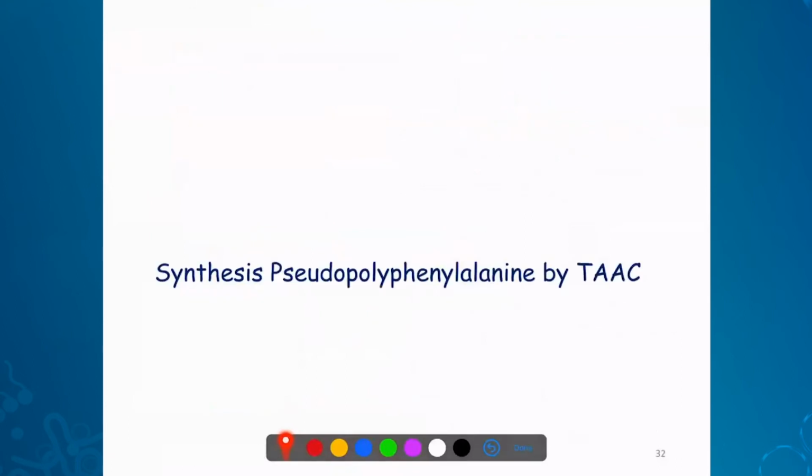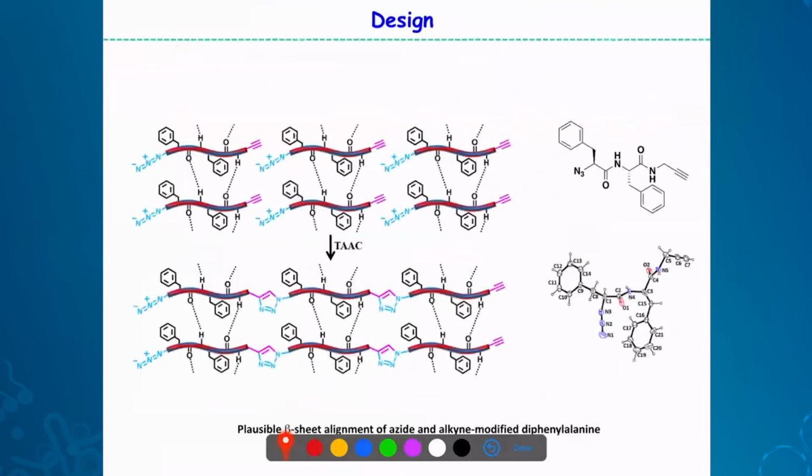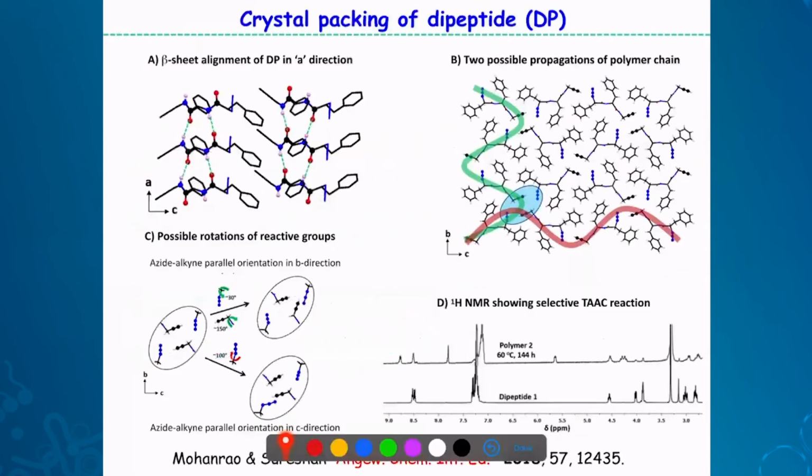Of course, another system which we wanted to take is this kind of diphenylalanine derivative. This kind of diphenylalanine is known to form a beta sheet assembly in various papers. Actually, it's already reported. What we have added is just an azide and alkyne. This is new. So we expect this kind of arrangement, and we can do polymerization along this direction. So we made this material, and this is the packing diagram. You can see the azide and alkyne are trapped in this kind of cavity, and they can undergo reaction.